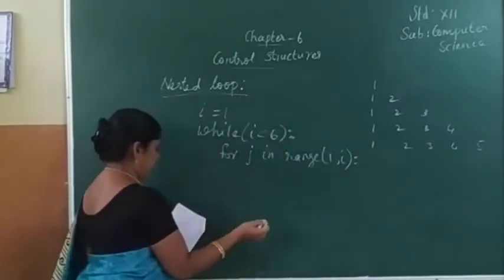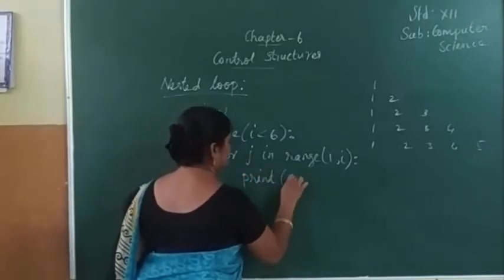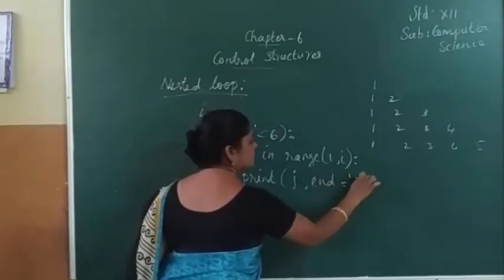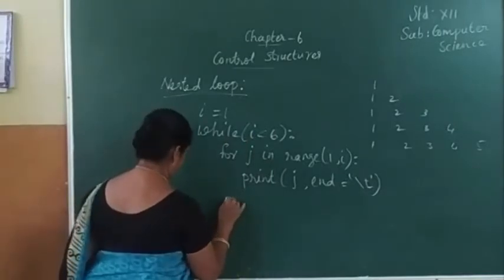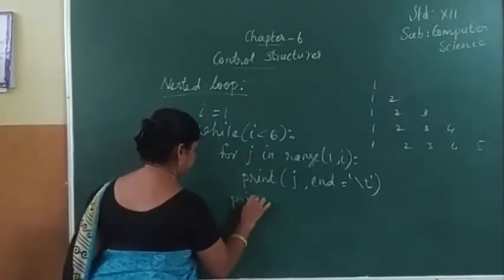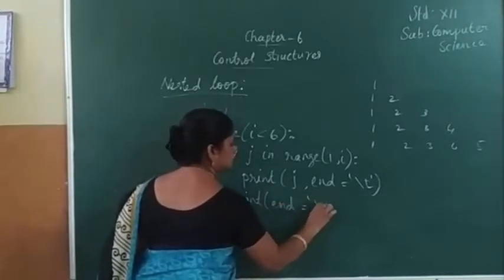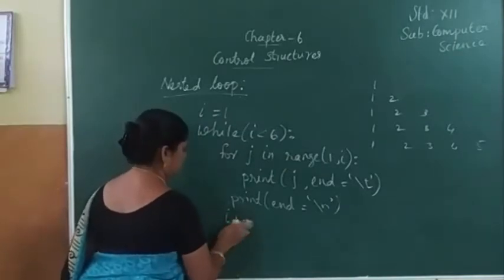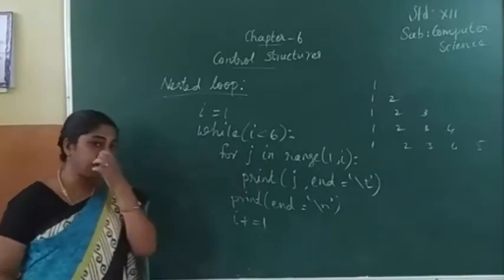Next we are printing the value of j: print j, end equal to backslash t. Then again print, end equal to backslash n. Next i plus equal to 1. Okay, this is the simple example.